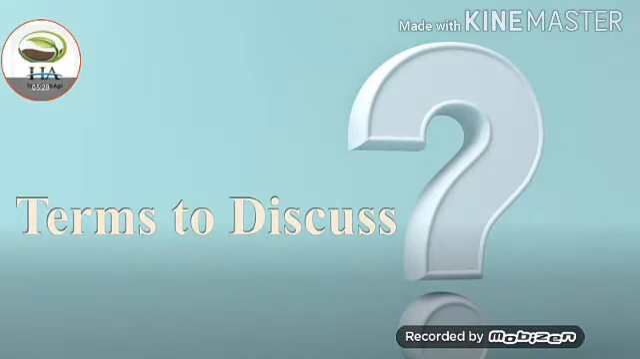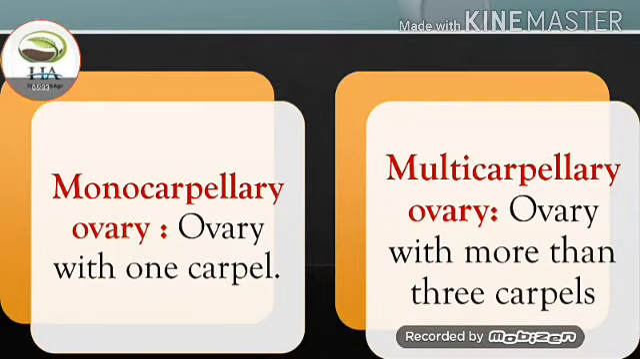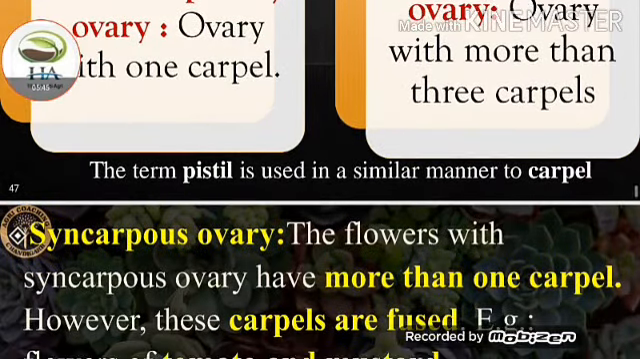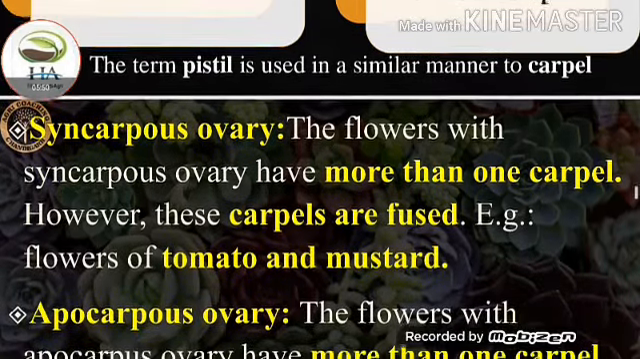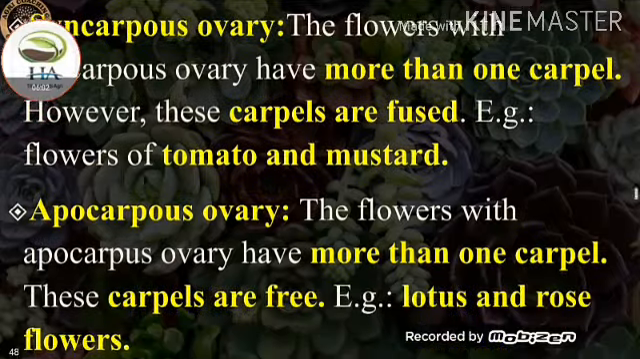Now some terms need to be discussed. Monocarpellary ovary. Monocarpellary ovary is ovary with one carpel. Multicarpellary ovary, ovary with more than one carpel. The term pistil is used in a similar manner to carpel. Syncarpous ovary. The flower with syncarpous ovary has more than one carpel. However, these carpels are fused. Example of this, the flowers of tomato and mustard.